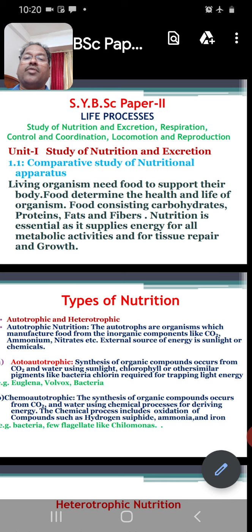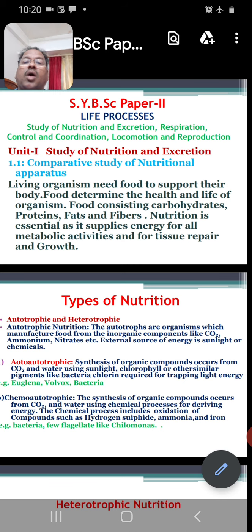This requirement of food is called nutrition. For the digestion, intake and assimilation of the food, there is a requirement of a system, which is called the digestive system, or alimentary canal.